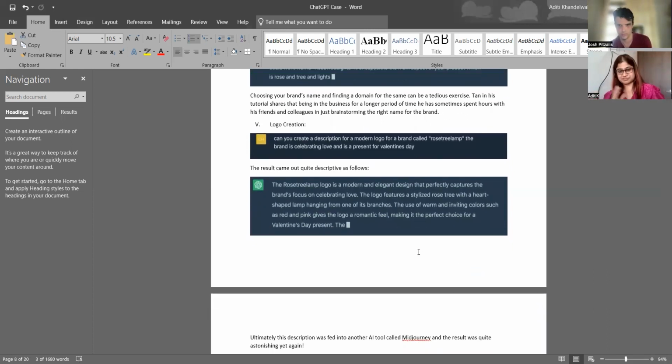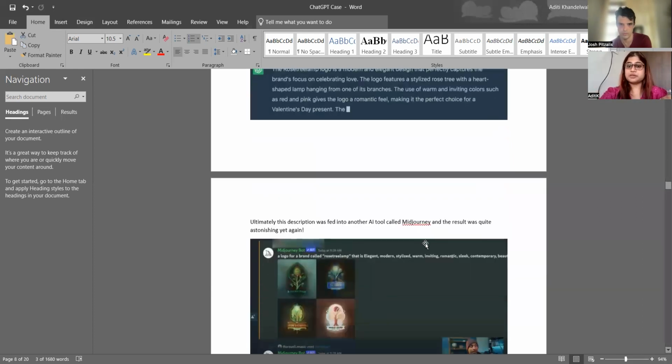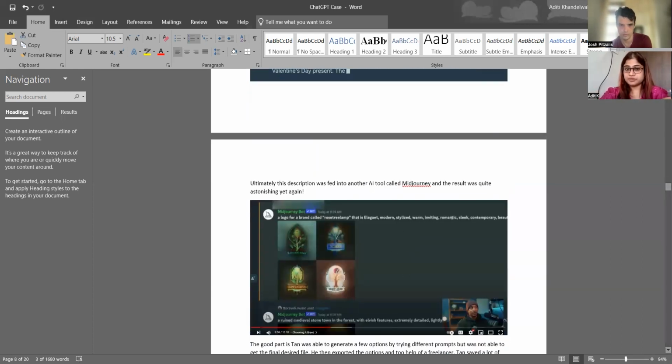Okay, let's take this description to another tool called Midjourney, which is like an extension to it. He gives the prompt there and starts getting results out of it. But then there's a catch again. Whenever we are getting graphical options in Midjourney, there are certain kinds of things that as a shop owner you would want, and you would not want. So the good part was he got some 4 options here, but then was not able to choose that, okay, I should go with this.